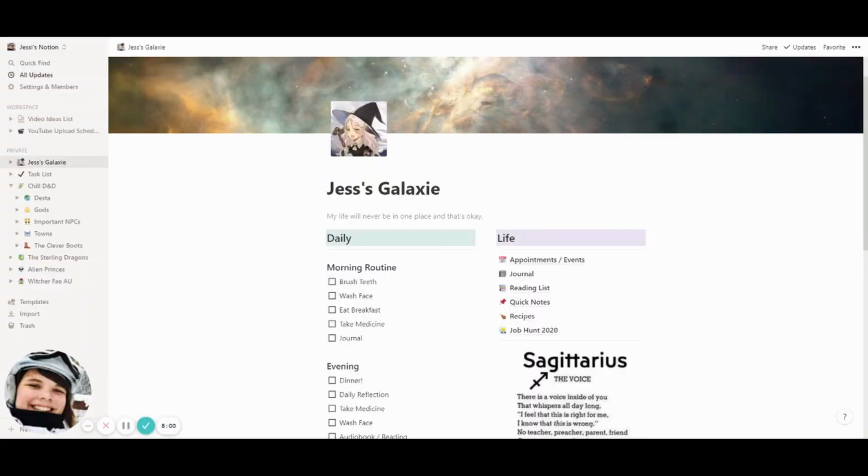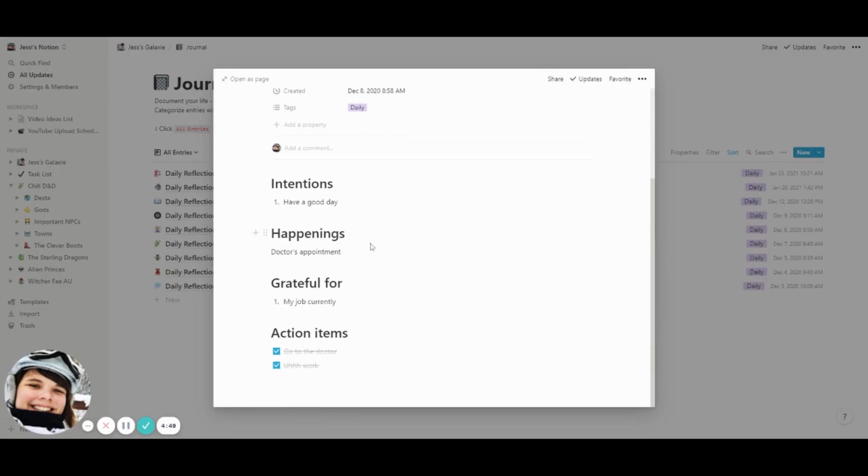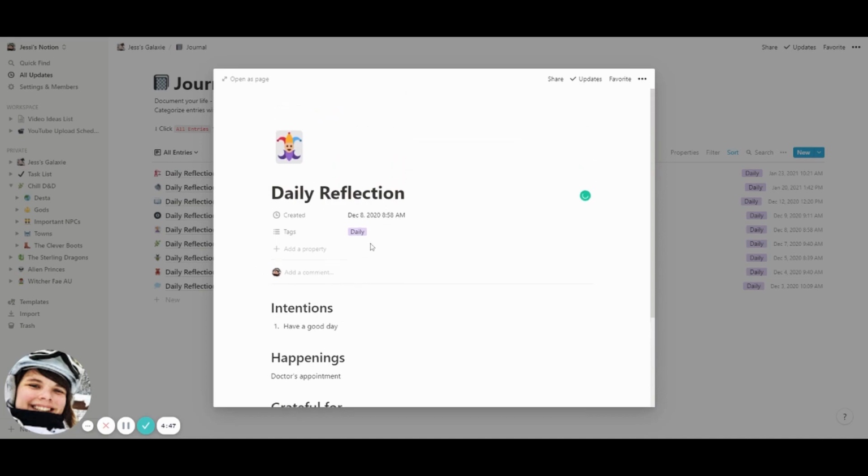I mentioned before, I do use the reading list. I also use this journal sometimes. It's got a pre-built template in it that allows you to think about what you have to do for the day and do some mindfulness exercises. I like that. I don't use it as a general journal, mostly because I would prefer to handwrite a general journal, so I have a bullet journal that I write in primarily.